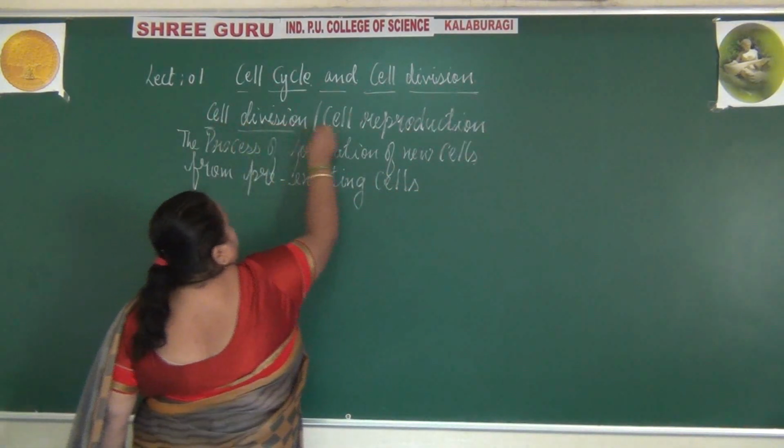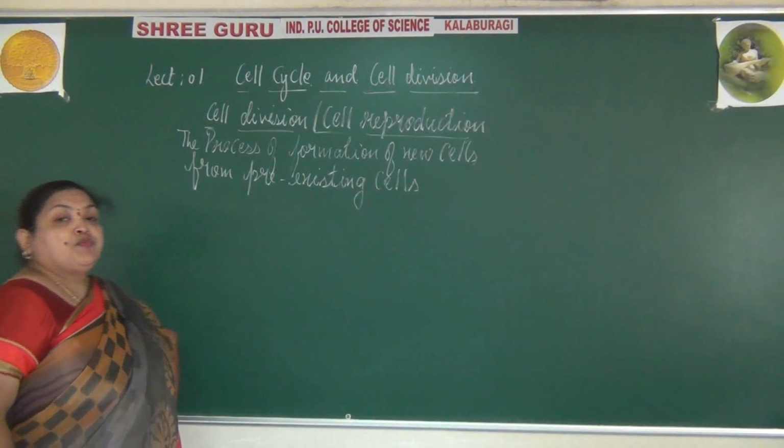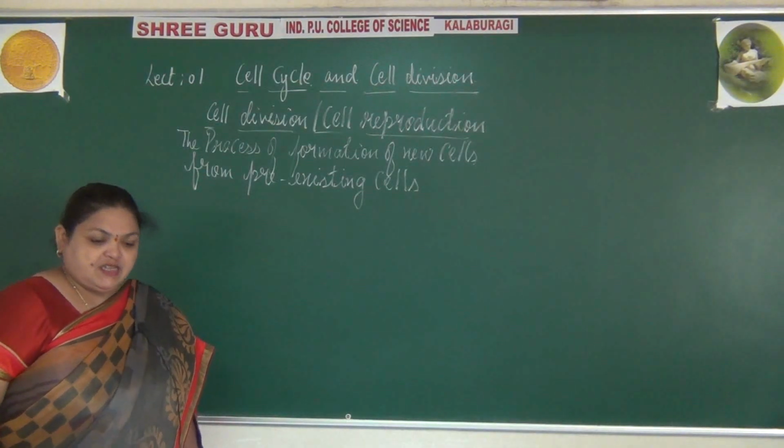What is cell division or cell reproduction? It is a process of formation of new cells from the pre-existing cells.